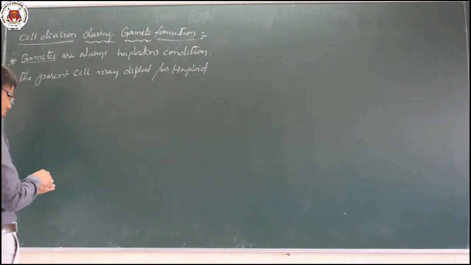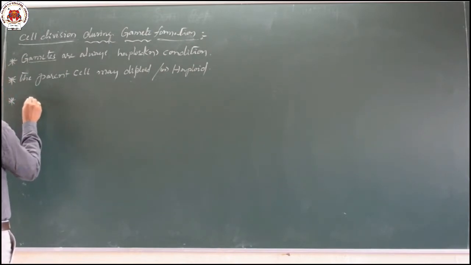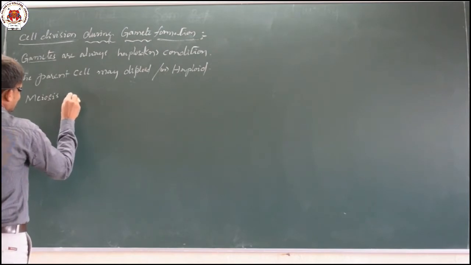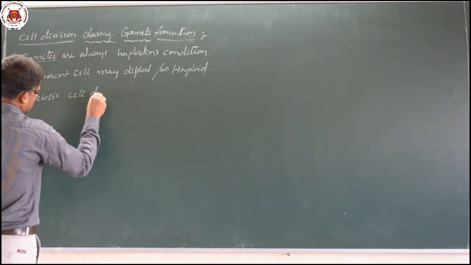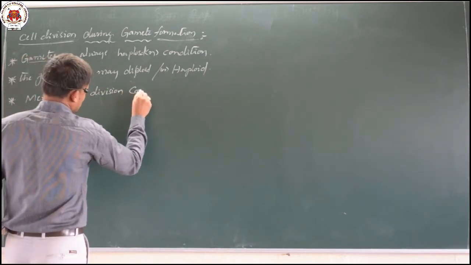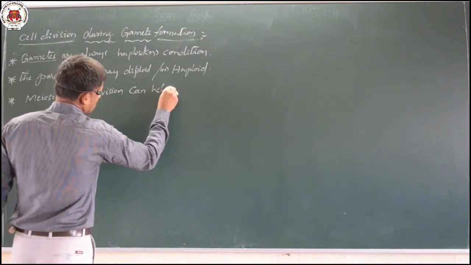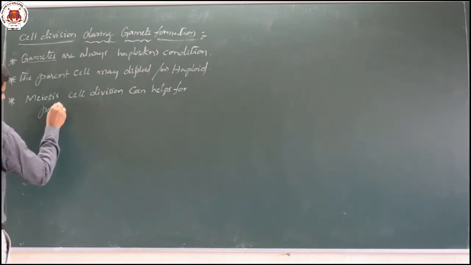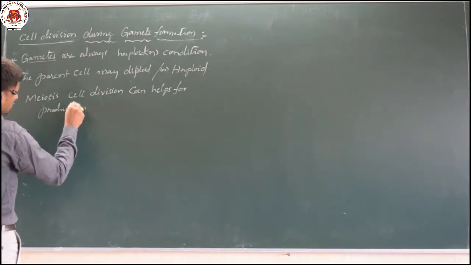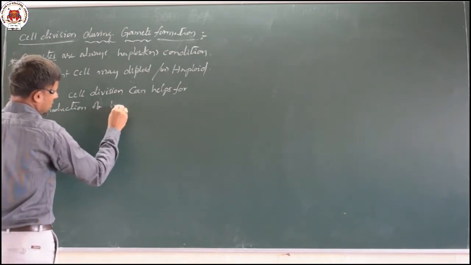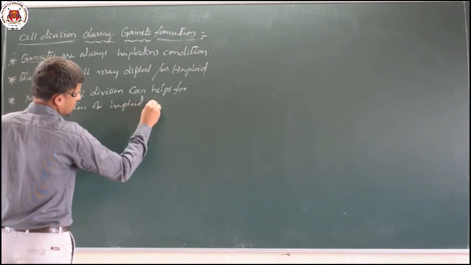The parent cell, through meiosis cell division, helps in the production of new haploid gametes.